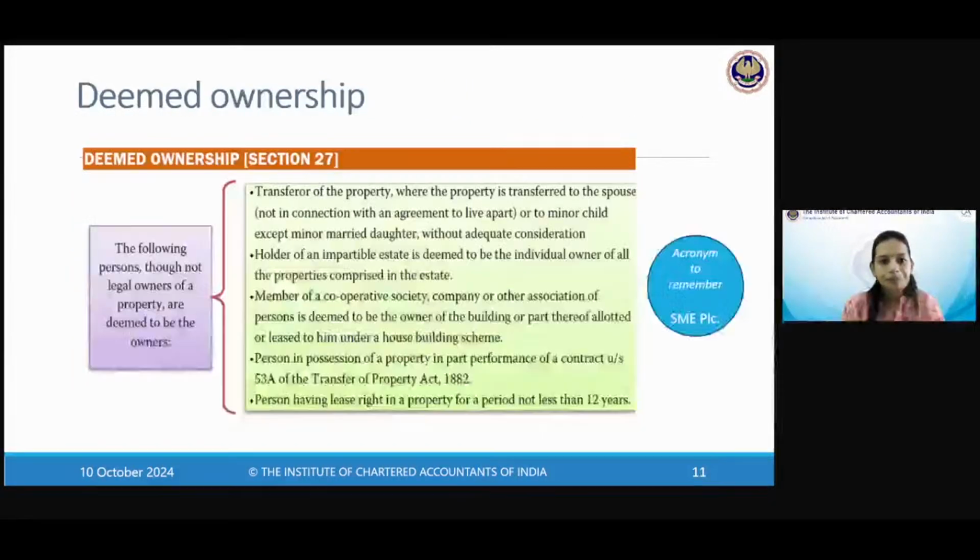Okay. Deemed ownership, section 27. This is that typical case which may perhaps never come in questions, but if it does, a theory question can come that you tell what are the cases when the person is not the legal owner but is deemed to be the owner and hence brought within the ambit of income from house property.